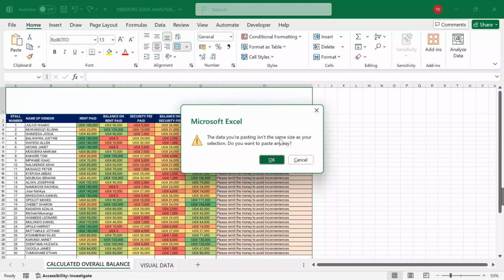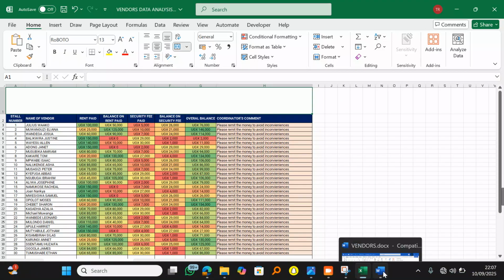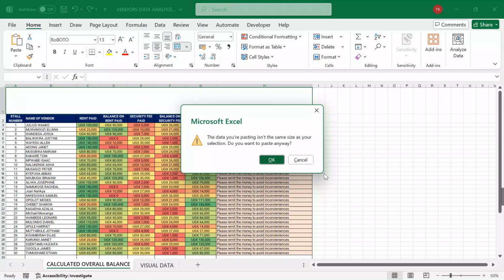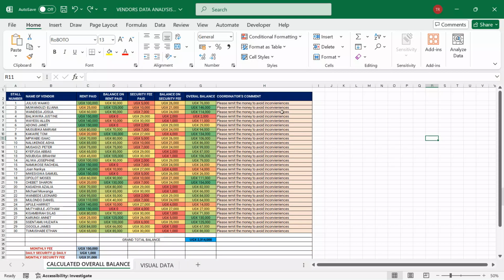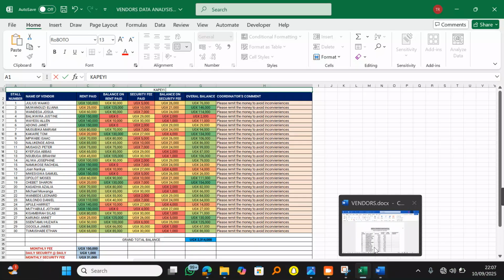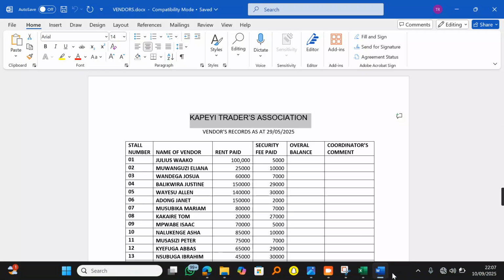The data you're pasting isn't the same size. Do you want to paste? Okay, let me see what is in the heading. I can just type it. When I come here, if I paste, okay, let me just type that. It is Kapei Traders Association.